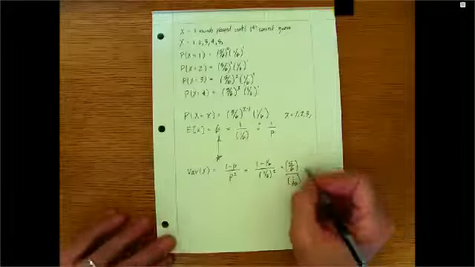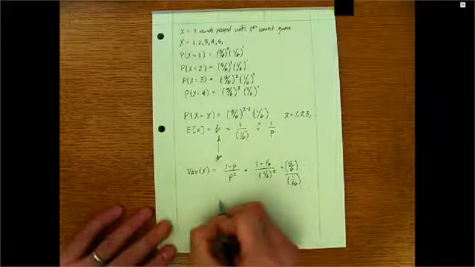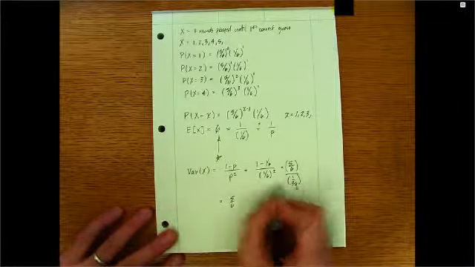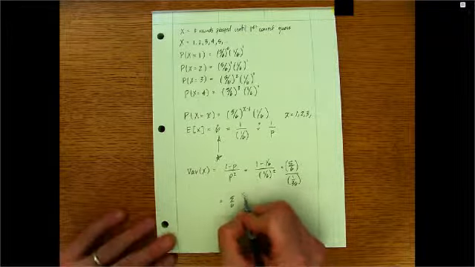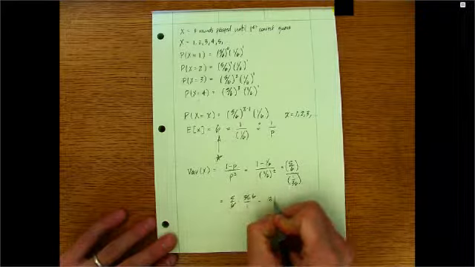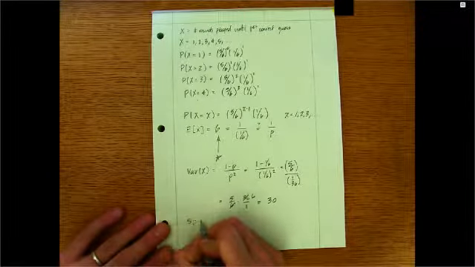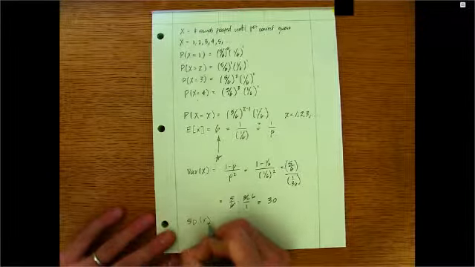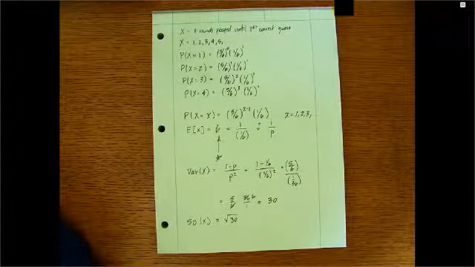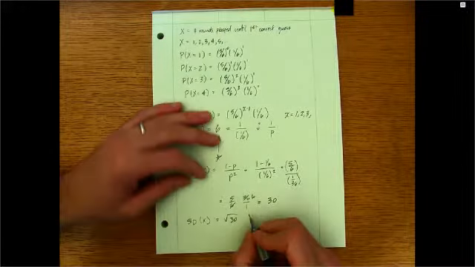So it'll be 5/6 times the multiplicative inverse of 1/36, which is 36 over 1. Sixes are going to cancel. So we get 30 as the variance, and the standard deviation then of x is going to be the square root of 30. So let's see, 30 square rooted is around 5.47.